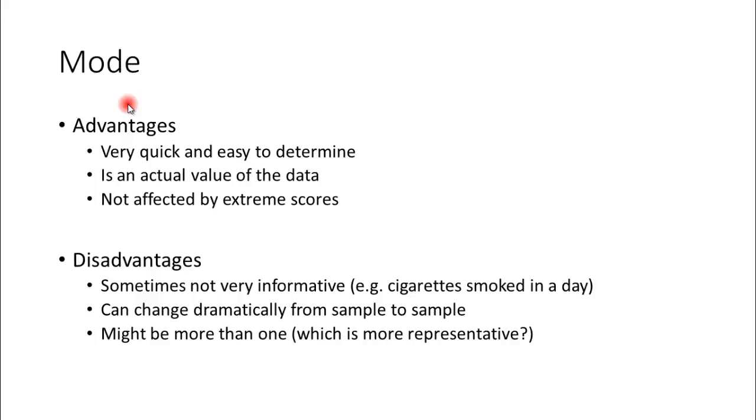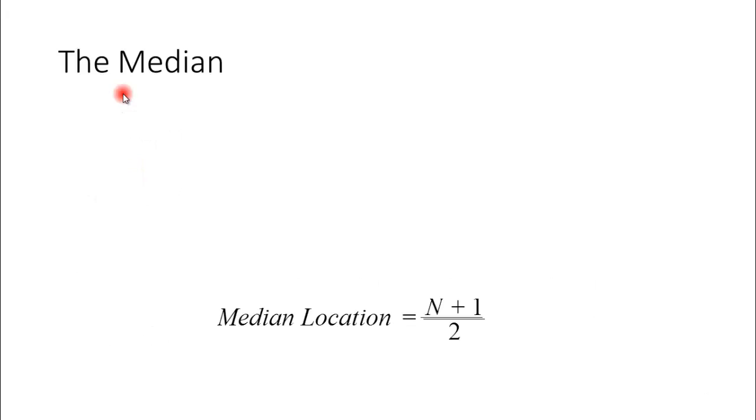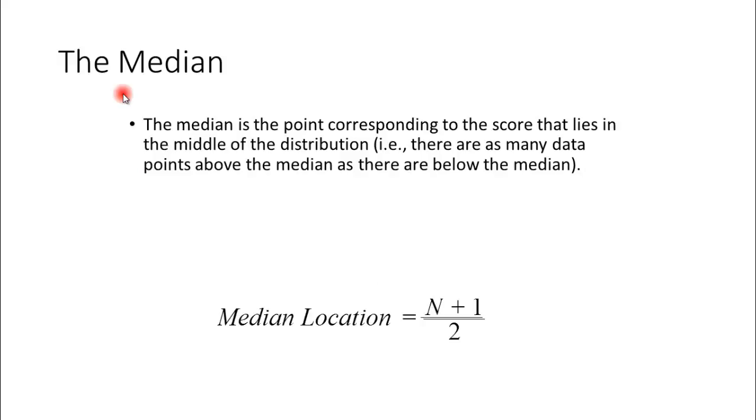It can change dramatically from sample to sample, and there may be more than one mode, which is more representative. Our data can have more than one mode also. Median is the point corresponding to the score that lies in the middle of the distribution.